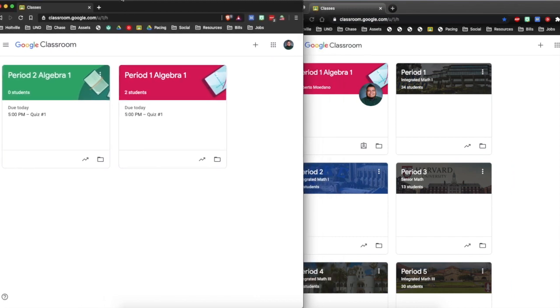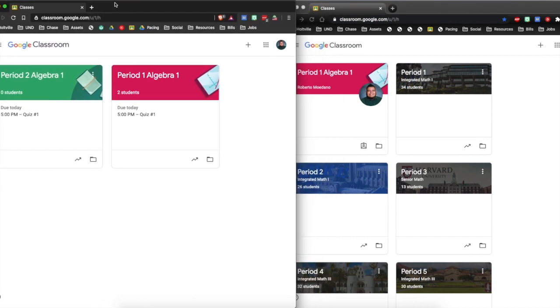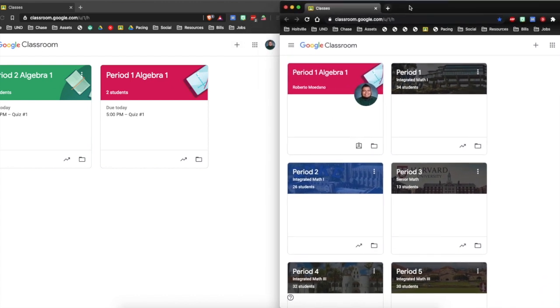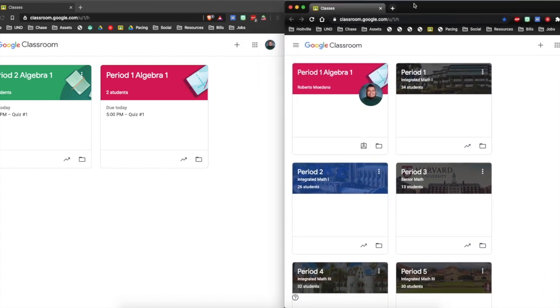On the left side, we're going to be talking about our Google Classroom from the point of view of a teacher. And on the right side, it's going to be from the point of view of a student. Today's video is going to be about how to grade on Google Classroom, how to do auto grading, how to give feedback to a student, and how to have a comment bank to avoid all the hectic rewriting of the same feedback. So first things first, let's do a little grading.